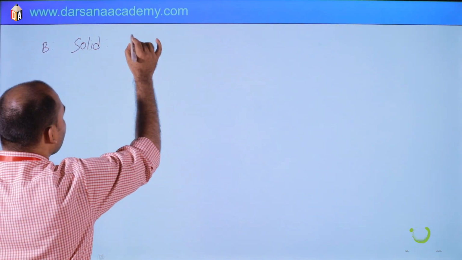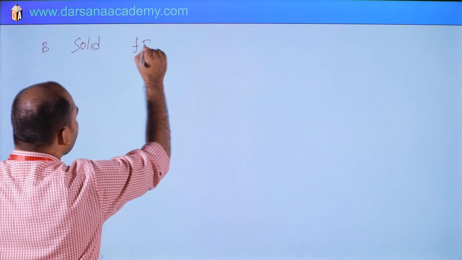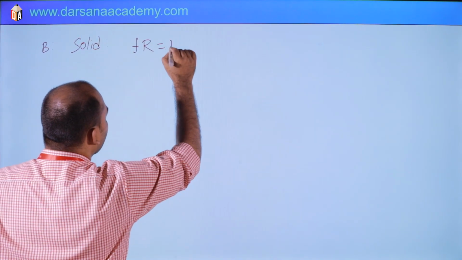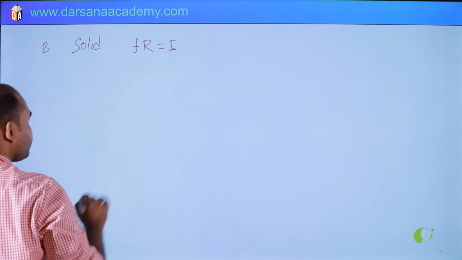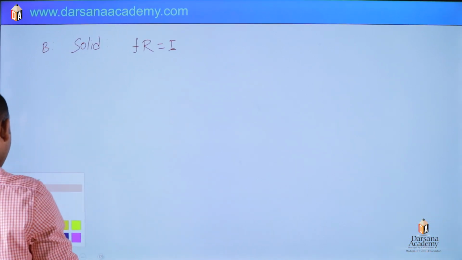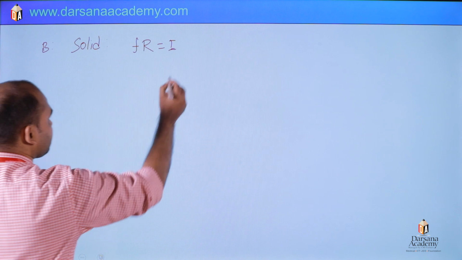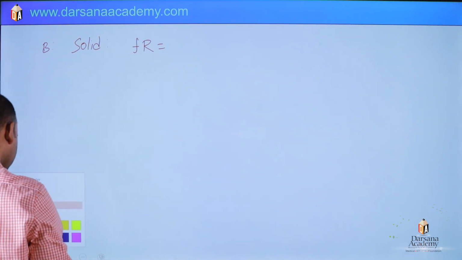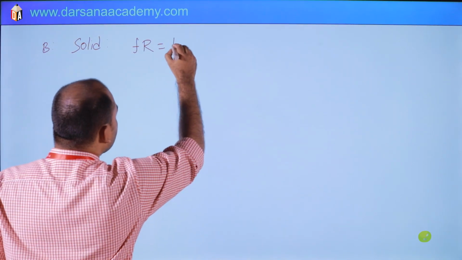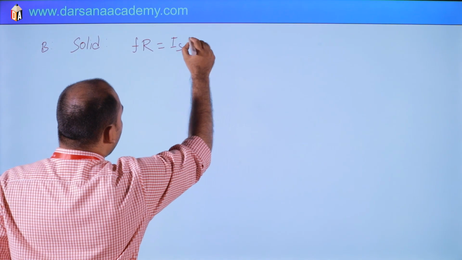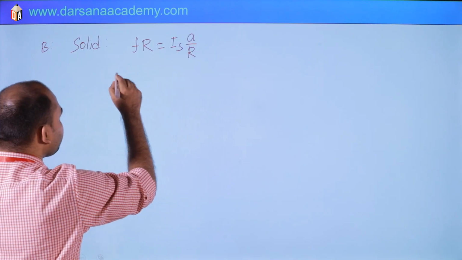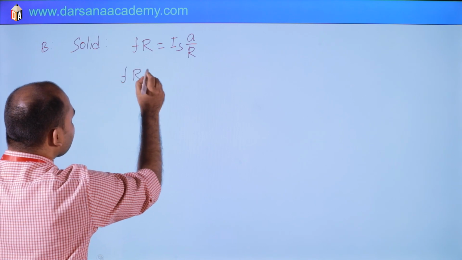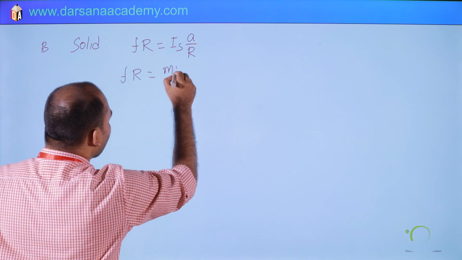So F R is I alpha, where alpha is A by R and I is M R square by 2.